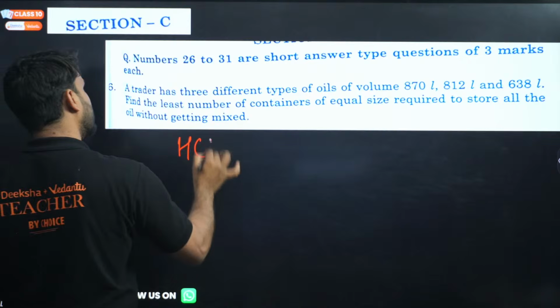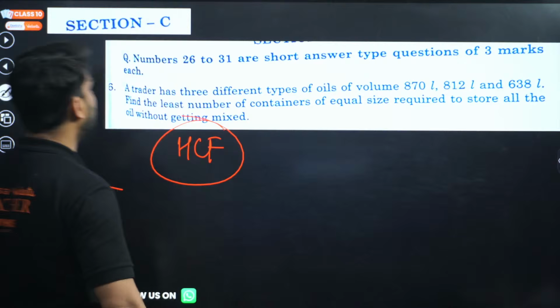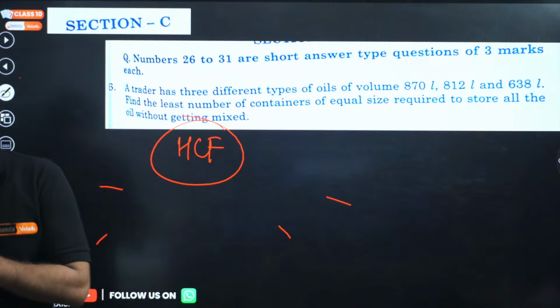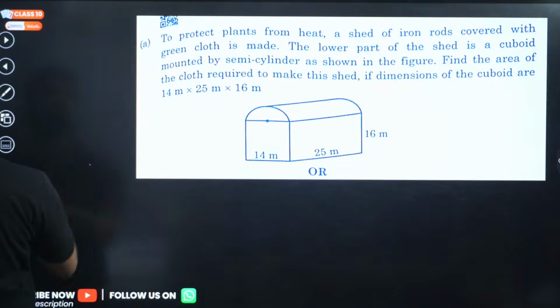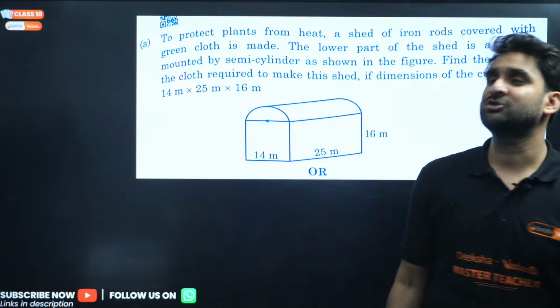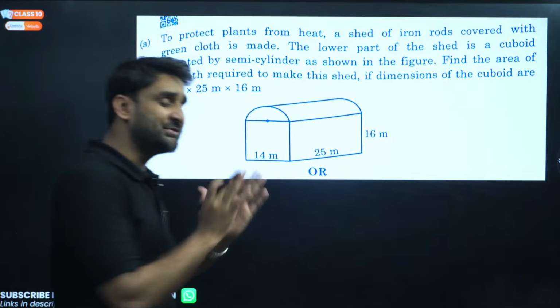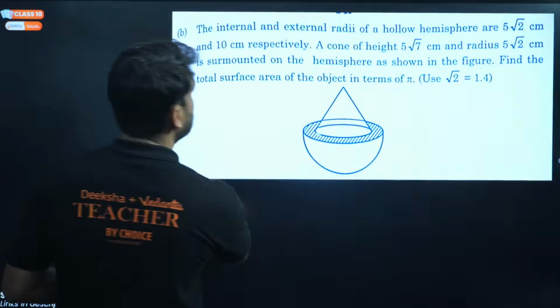Moving to next. So the question, what we have to do here? Find out the HCF. Go. Okay. Now, moving to next question. Yes. Is it clear, all? So basically these are the questions. In the next live session I'll be coming with all these questions, the subjective questions of set 2. We'll be doing analysis.